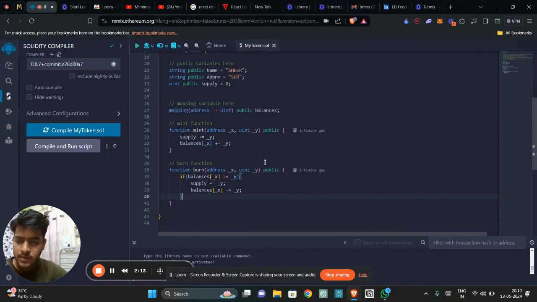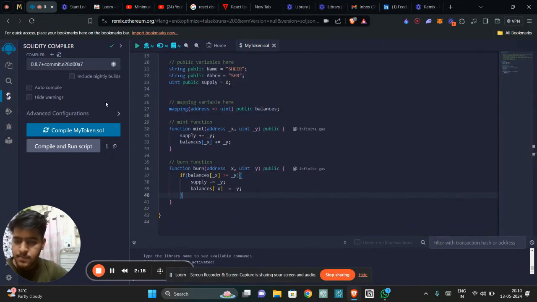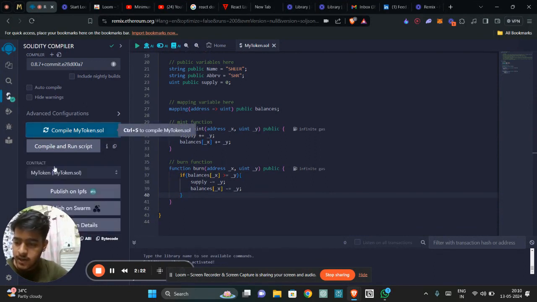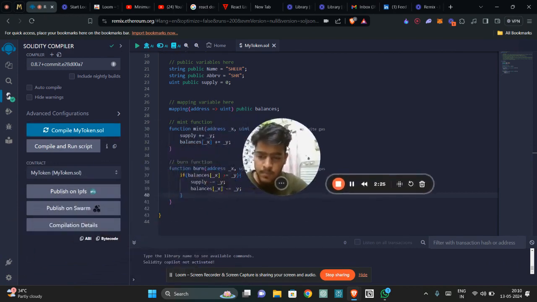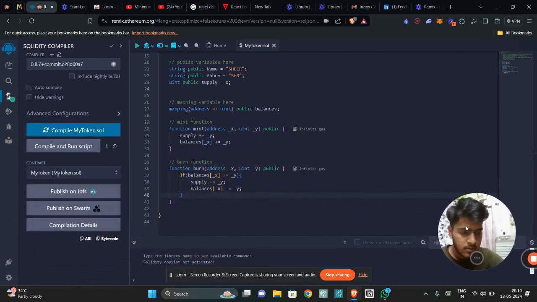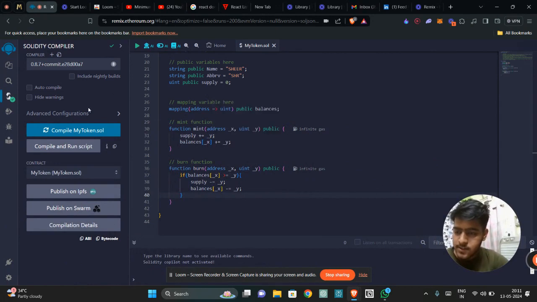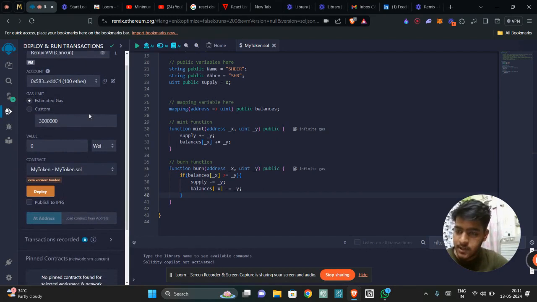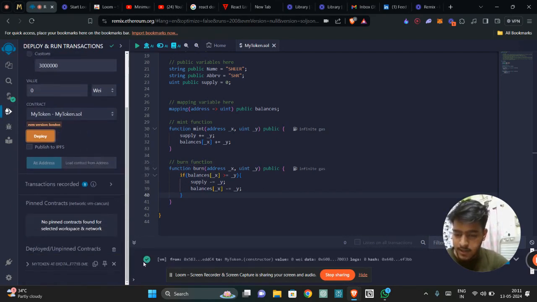Now what we are going to do is compile this piece of code. We are using Remix IDE for this. Now, while compiling, let me just make my face here, it would be better. Now, as you can see, we have compiled this. The second thing we need to do is deploy this. We just deployed it, and you can see while compiling and deploying, the tick mark is here. It just means that your piece of code is valid.